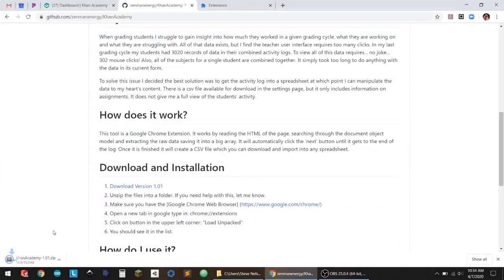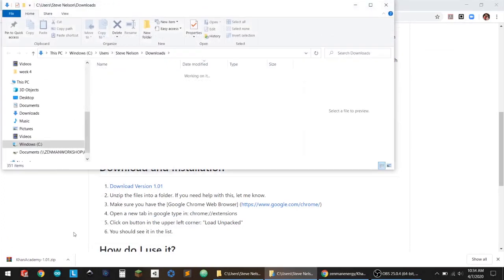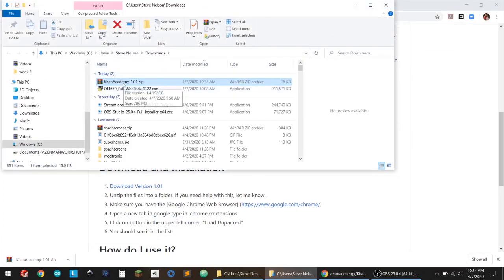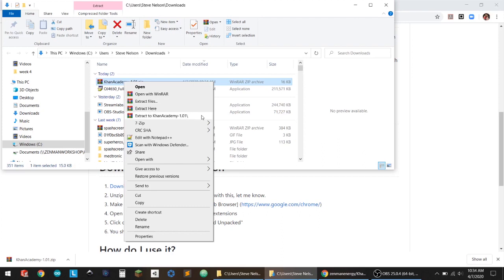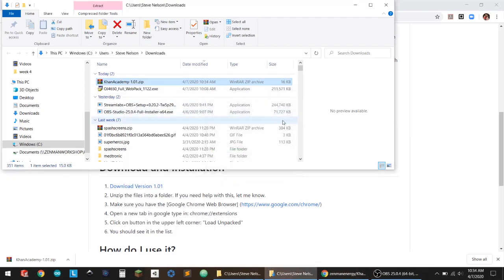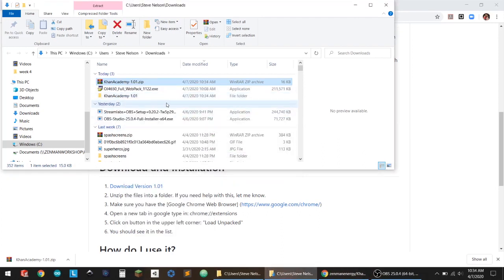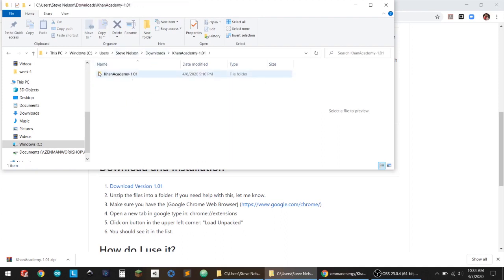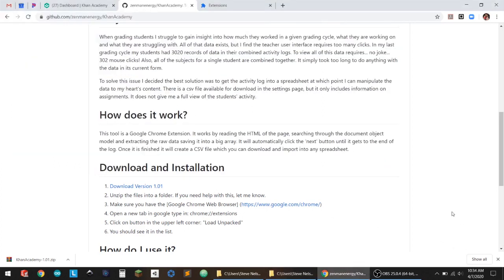So just hit save. Then you're going to open up this folder and just extract it. So you can extract it to anywhere on your computer. Right now I'm in the downloads folder, and so it's right here, this Khan Academy 1.01. So just hold on to that for a minute.